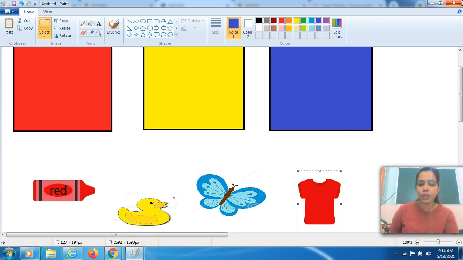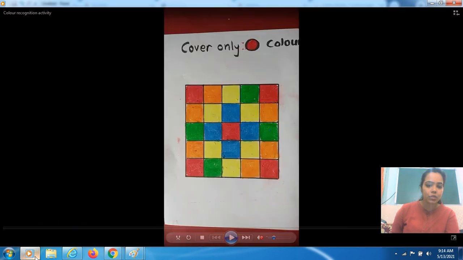I'll show you a video, so आप उसके थ्रू भी ये color recognition activity you can conduct with kids. But I suggest that you do this activity because that is more fun filled. A student will enjoy this activity while doing that. Okay, so let me play the next color recognition video for you all.